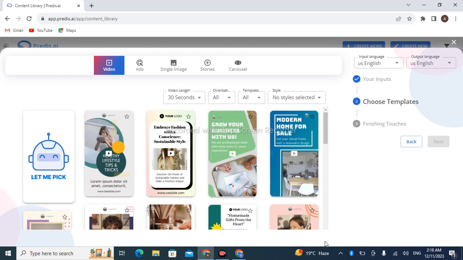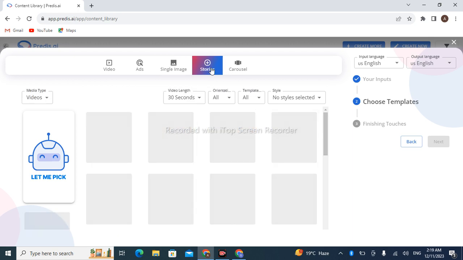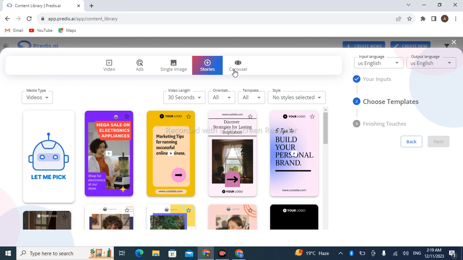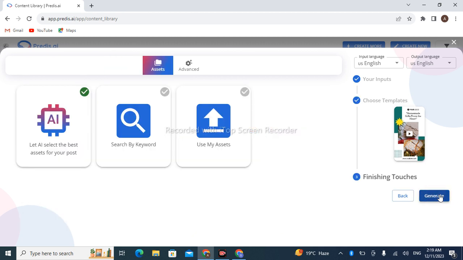Okay. Here I click on single image and you can see it created your brochure in a very well manner. You can also edit it according to your choice. It will also create some stories for your Instagram, Facebook or WhatsApp account. So let me play some. Here I choose a video and just click on next.